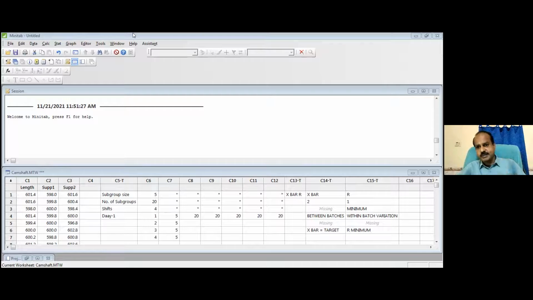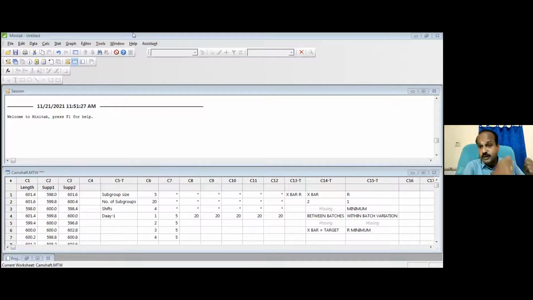What does that 1 point represent? 1 point you got from a subgroup. Am I right? And that subgroup represents the results of the entire shift. What is the result of the entire shift? 1000 units. So 1 point going out of the control limit means actually 1000 products going out of the control limit. So can we take 1 point going out of the control limit very lightly? No. Even if 1 point falls outside the control limit, you must take it seriously.